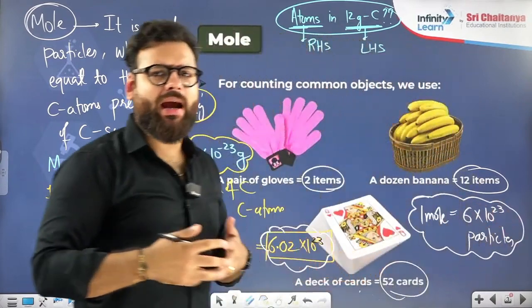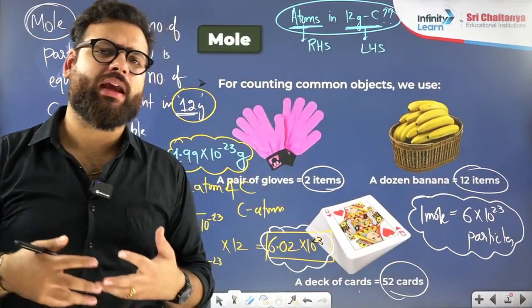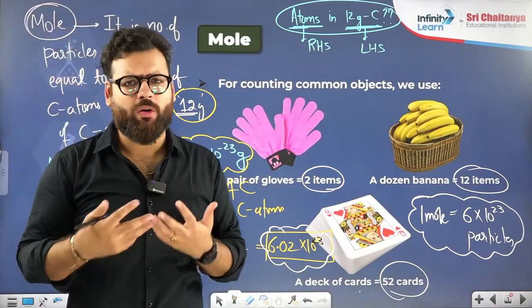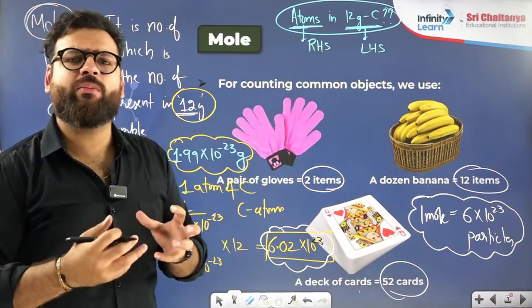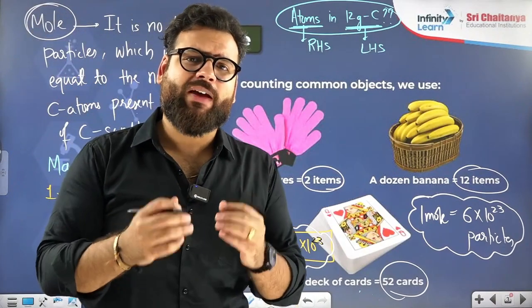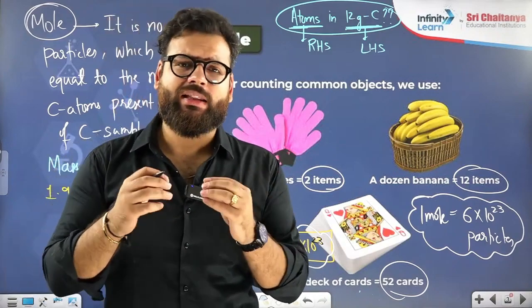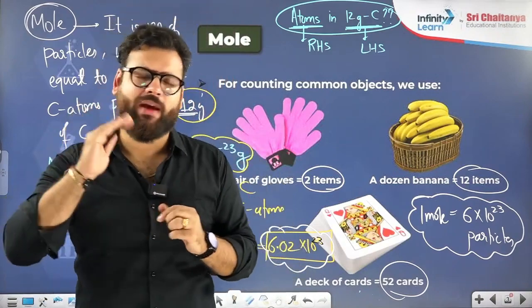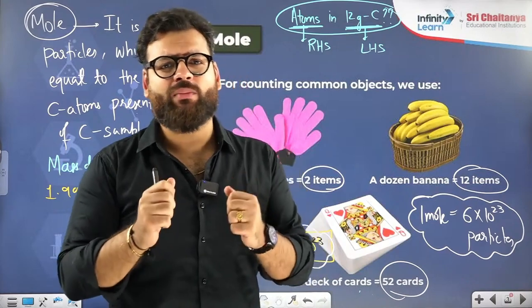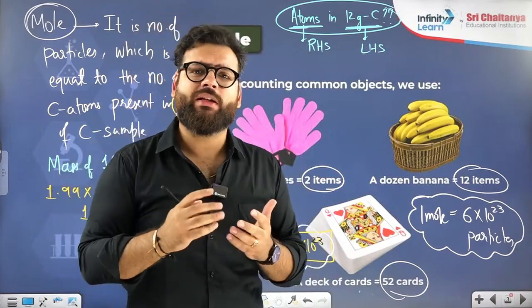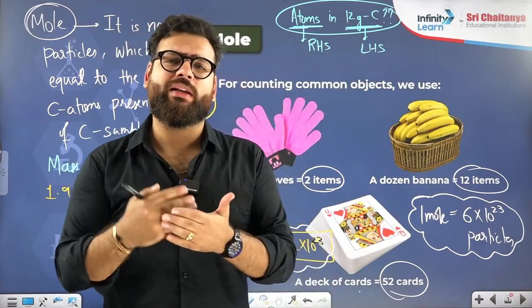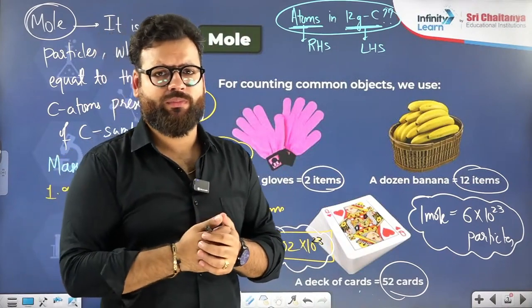Is the particle an atom? Is the particle a cation? Is the particle a molecule? It depends on 1 mole of what you are checking. If I am saying 1 mole of fans, then there will be 6 into 10 power 23 fans. If I am saying 1 mole of CO2 molecules, it means there will be 6 into 10 power 23 CO2 molecules.